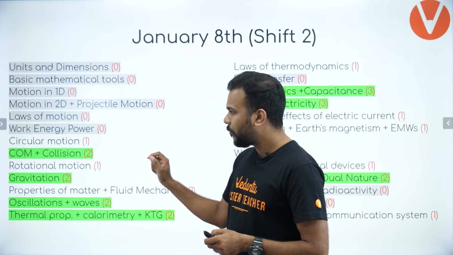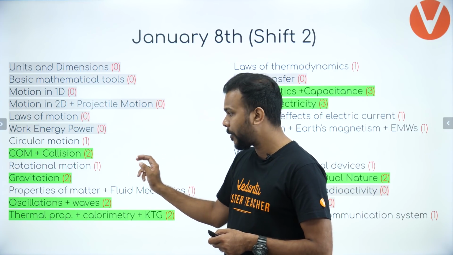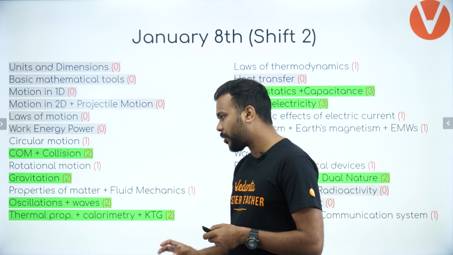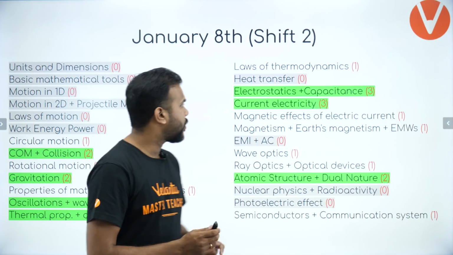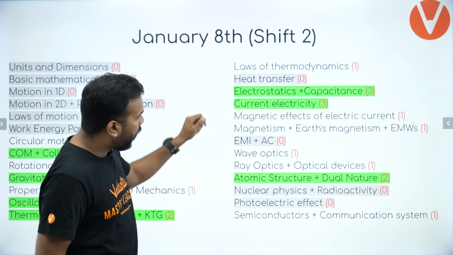So if you look at the mechanics portion, starting from there, center of mass and collision had 2 questions, gravitation for a change had 2 questions, oscillation and waves had 2 questions, thermal properties, calorimetry and KTG combined together had 2 questions, electrostatics and capacitance as expected 3 questions this time though, and current electricity.